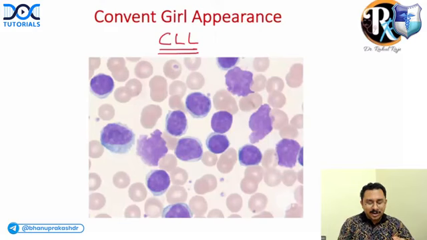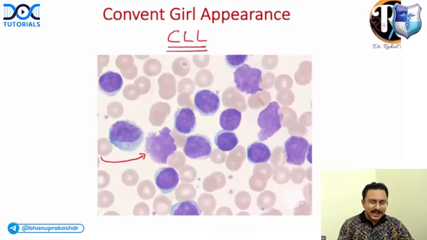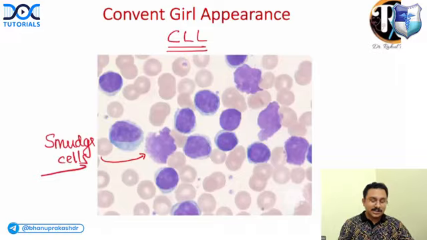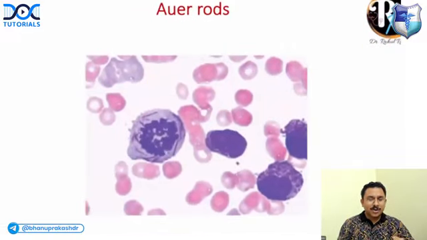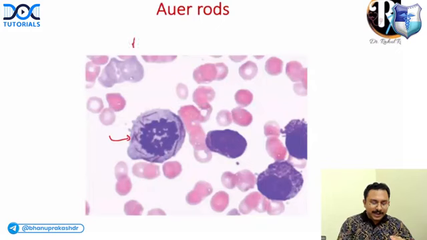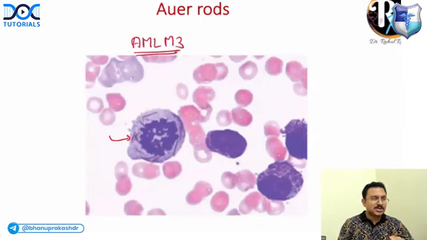And in CLL, you can also see certain cells which are smeared out, which are damaged during the smear formation. What do you call these? In CLL, you get smudge cells. Understand? And what about the finding of Auer rods? Auer rods are an important feature of AML-M3. So in AML-M3, you get Auer rods. This again is a PYQ for the FMGE exam.